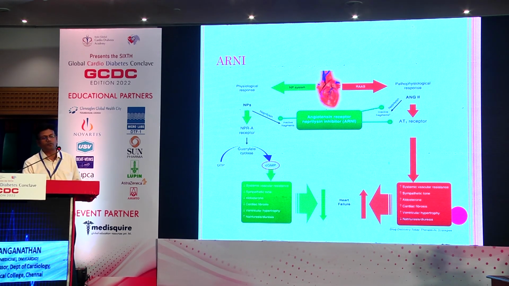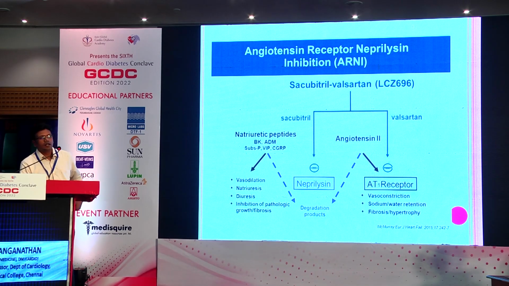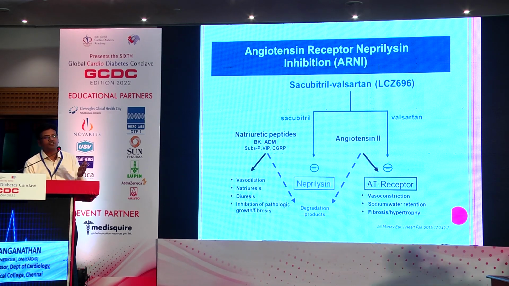And we all know the red one, the classical renin-angiotensin axis inhibition using ACE inhibitors or ARBs. In this case, we are using valsartan, which is an ARB. This is one more slide, taken from the Heart Failure Journal, clearly depicting the various good effects obtained by sacubitril, which inhibits neprilysin, and valsartan, which is an ARB.